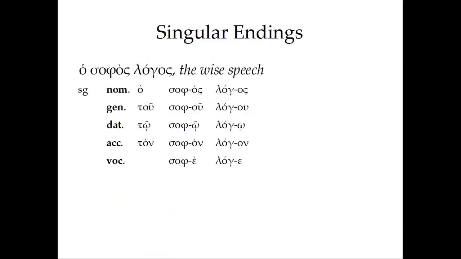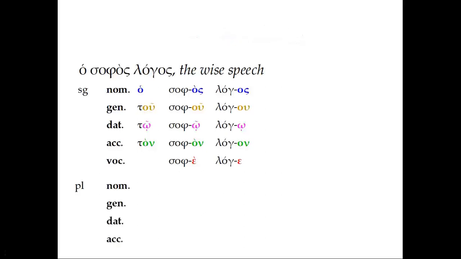These are the singular endings for the phrase ho sophos logos, the wise speech. We have here all the forms of the definite article in the singular, all the forms of the adjective sophos, and all the forms of the noun logos. These, of course, are all masculine forms. It's the only gender we've really been introduced to so far at this point. We are going to look at the plural endings of this phrase.